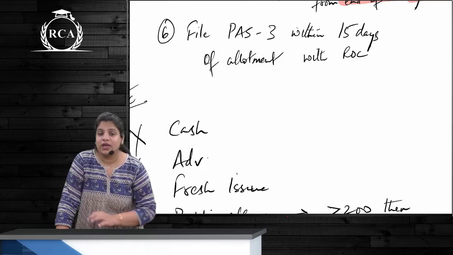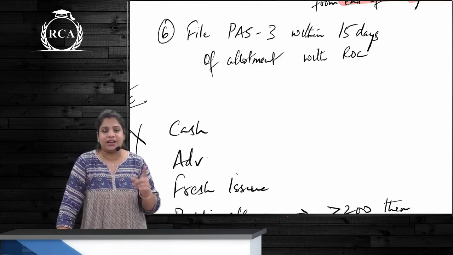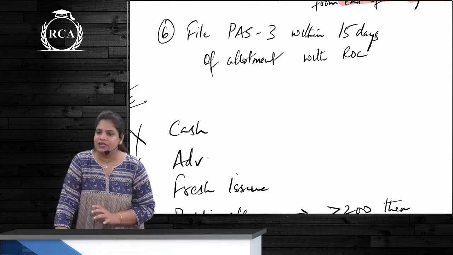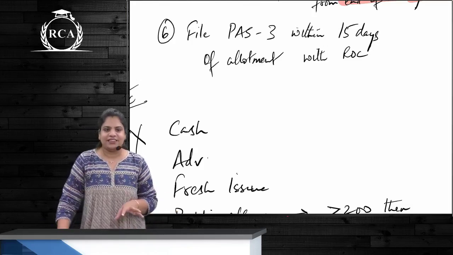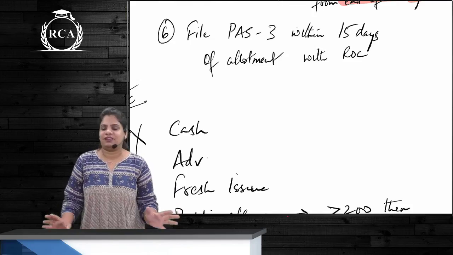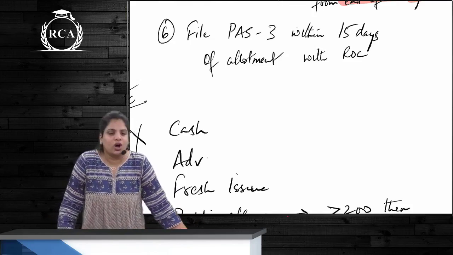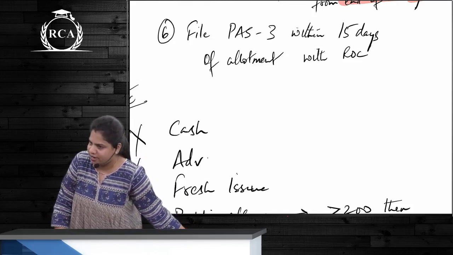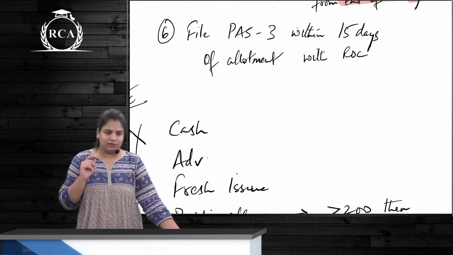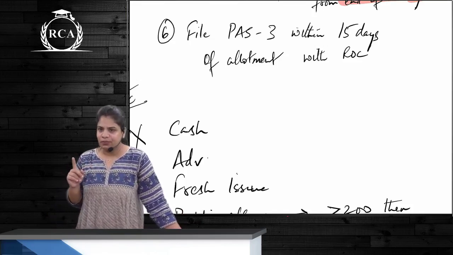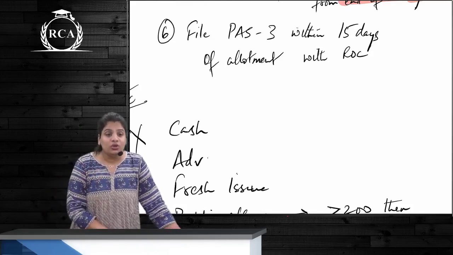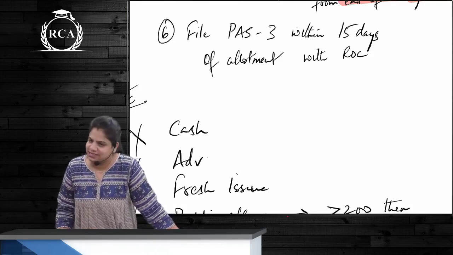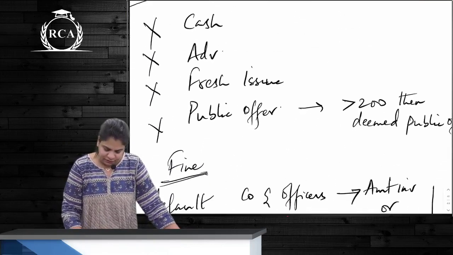Suppose we exceed the number 200, then it will be treated as a public issue and a prospectus will be required, correct? If we don't exceed it and we follow section 42, it is not a public issue, and a prospectus is not required. We have two penalties under 42: one is for default in contravention of this section, and second is for not filing PAS-3.